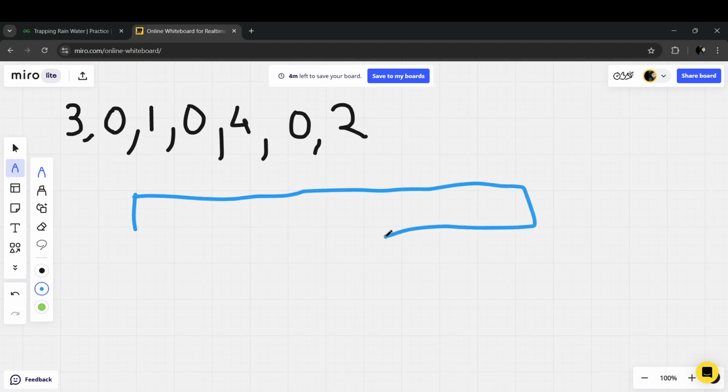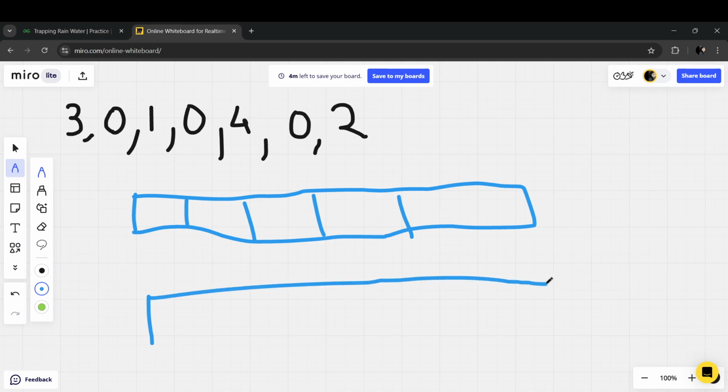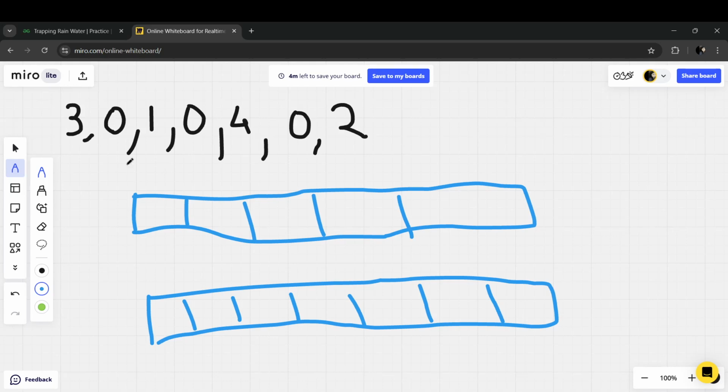This is my left array, where I will be keeping the maximum of all the left side. And this is my right array, where I will be keeping the maximum of all the right ones. Supposedly in this case it's 3, so we will be keeping 3 3 3.